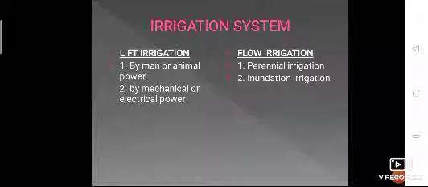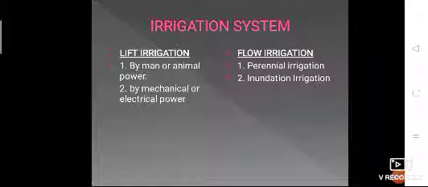Okay, and the next type of irrigation system is lift irrigation. When the source of water is located at a lower level than where the water is required, then in these cases lift irrigation is utilized. Okay, this is the opposite of flow irrigation.